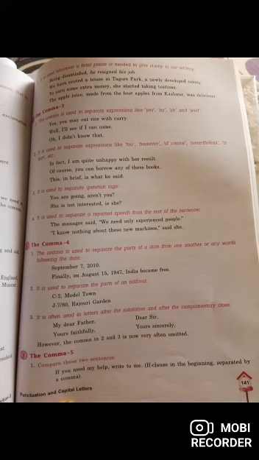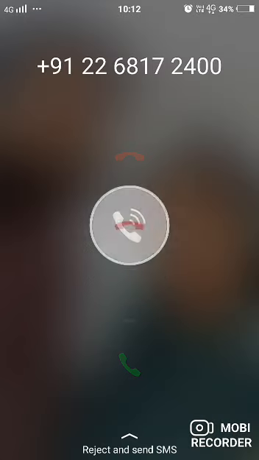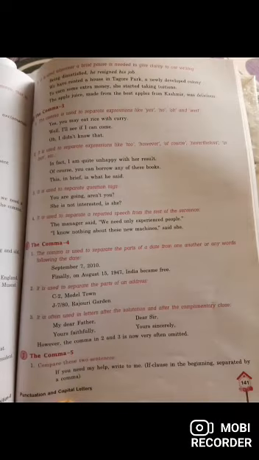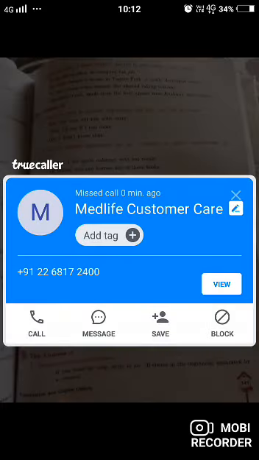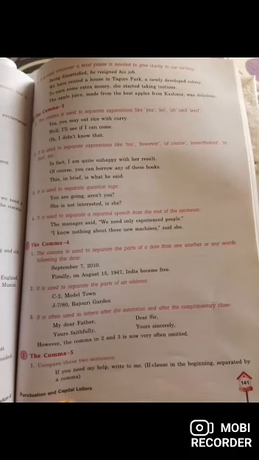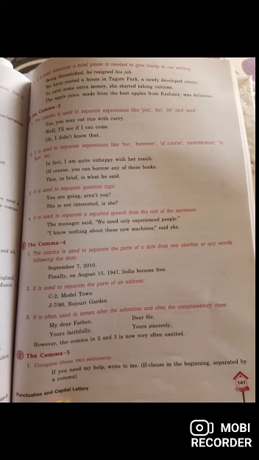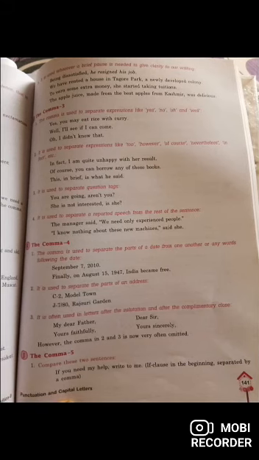When I go to Chandigarh, I'll call upon your uncle. A when clause at the beginning is separated by a comma. So when I go to Chandigarh, I will call upon your uncle. I'll call upon your uncle when I go to Chandigarh. So when the clause begins with if, when, such words, then a comma is used. The next point is on the next page, which I haven't put on the screen. You can check in your textbook, page number 142.